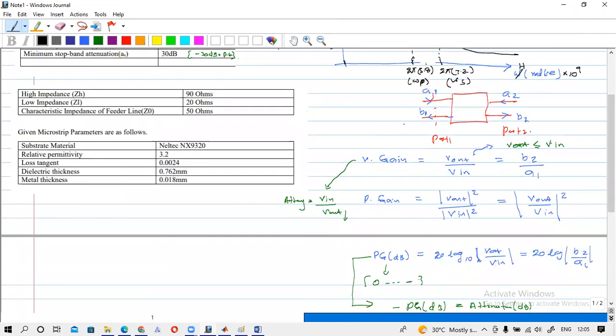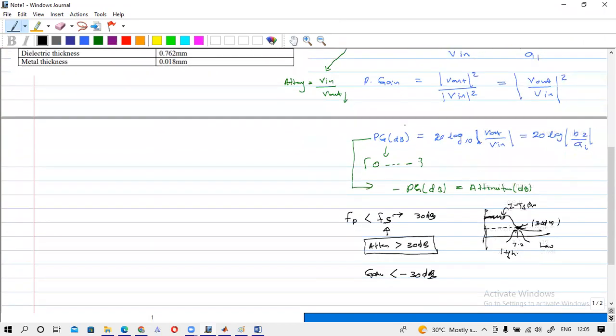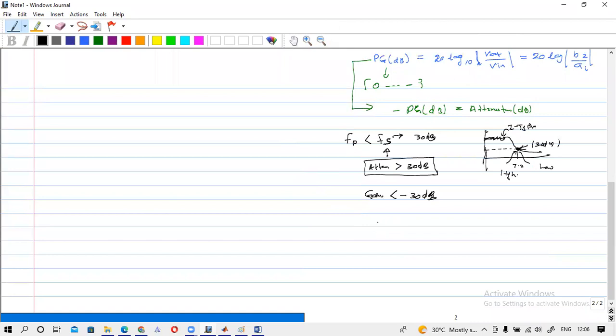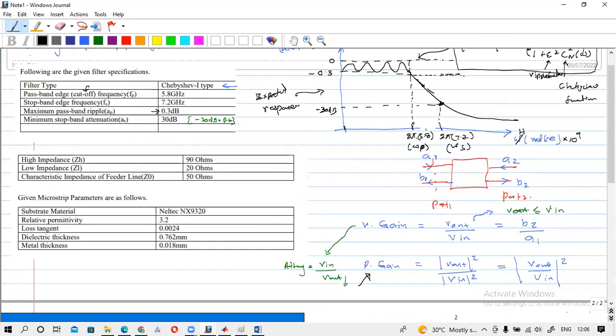Here this is the power gain, which is what we have plotted. I will write it here again: power gain in dB is equal to 20 log of V out over V in. This is what we have plotted here.